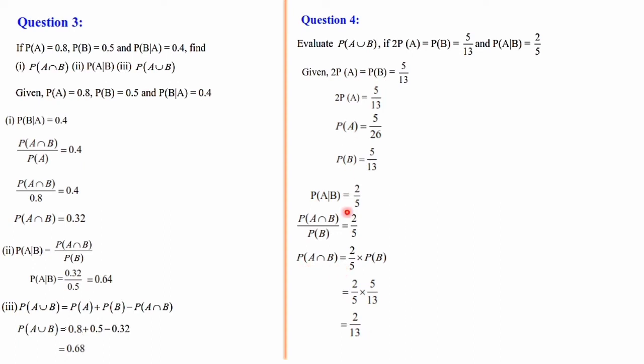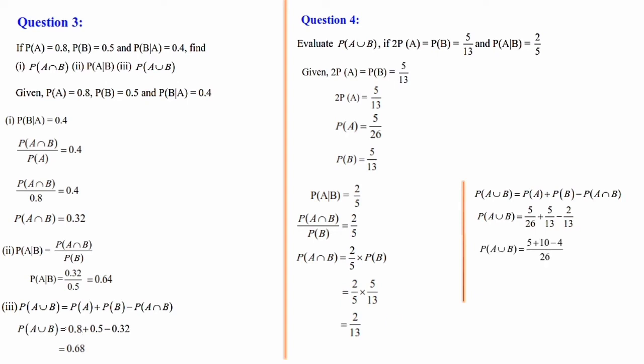So now all the things are ready. P of A is there, P of B is there, P of A intersection B is there. So we can now calculate P of A union B by writing the formula P of A plus P of B minus P of A intersection B. Let's substitute it. P of A we have 5 by 26. P of B we have 5 by 13. P of A intersection B we have 2 by 13. Substituted. Take 26 as LCM.